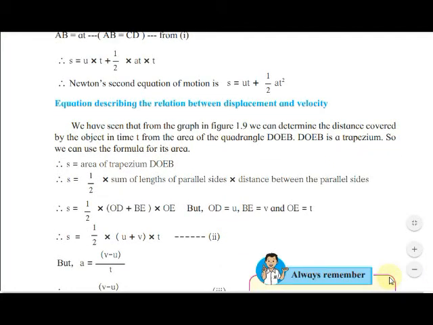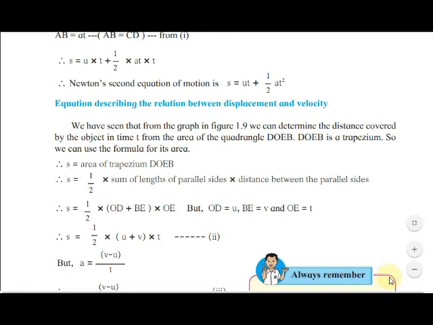Equation describing the relation between displacement and velocity. We have seen that from the graph in figure 1.9, we can determine the distance covered by the object in time t from the area of the quadrangle DOEB. DOEB is a trapezium, so we can use the formula for its area.